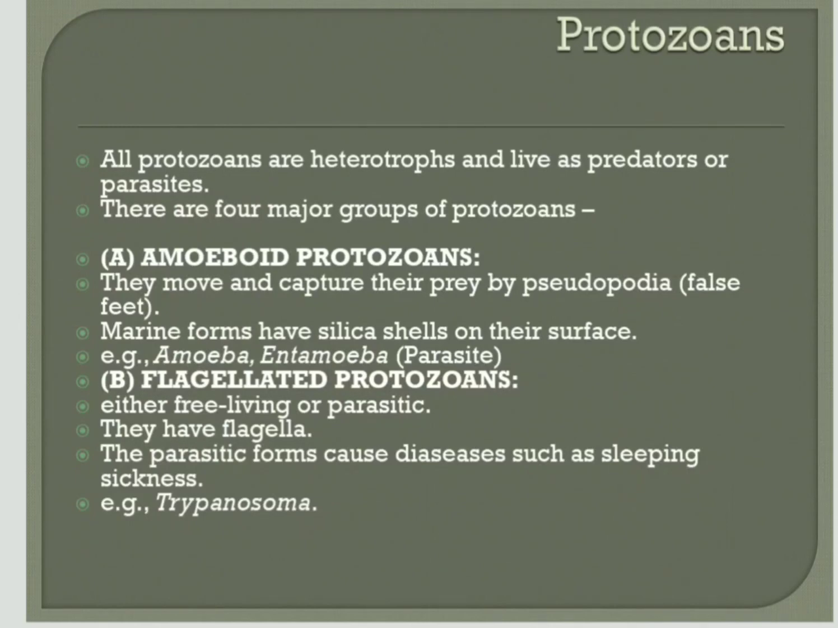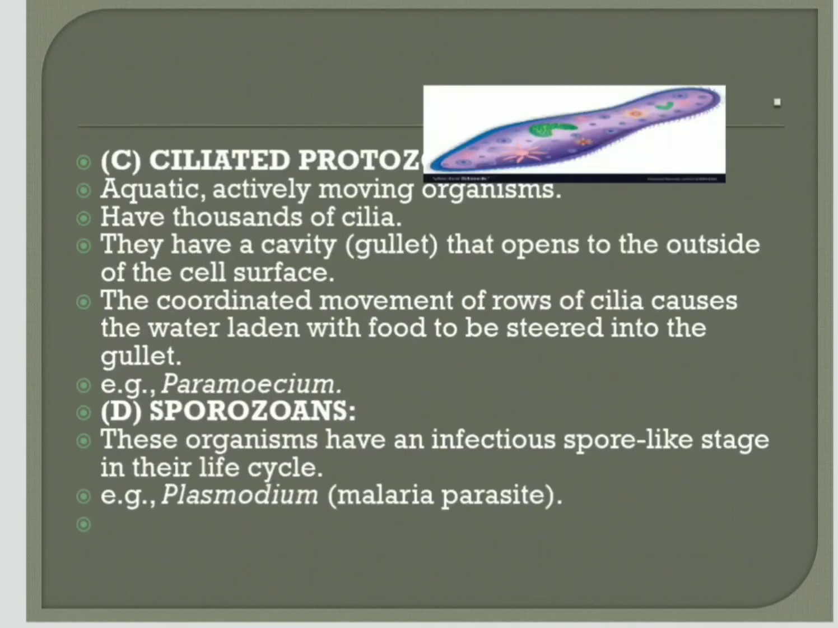Amoeboid, based upon their locomotion. Amoeboid protozoans produce pseudopodia, a cytoplasmic extension which forms a false foot. Based upon the prey distance, they produce pseudopodia and engulf the prey. And the flagellated one moves with the help of flagella.